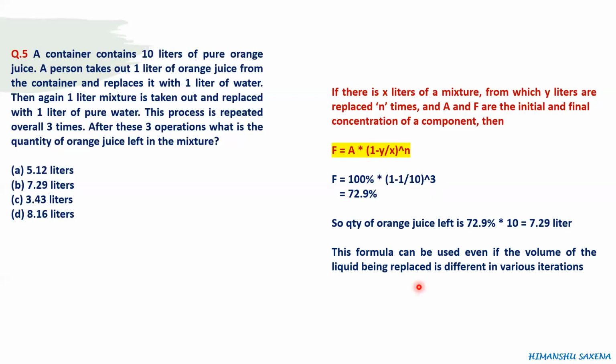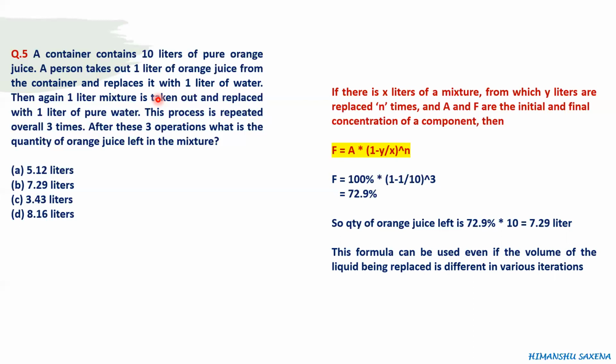Now, interestingly, this formula can be used even if the volume of the liquid being replaced is different in various iterations. Here the initial quantity was 10 liters, then we took out 1 liter and replaced it with 1 liter. Let's say in the second operation, we take out 2 liters of the mixture and replace it with 2 liters of water, right? Whatever you are taking out, you have to replace the same quantity so that the total quantity remains the same. But in various operations, you can change the quantities.